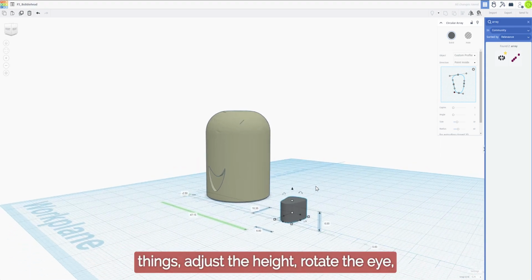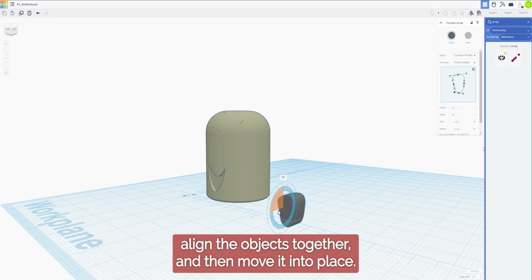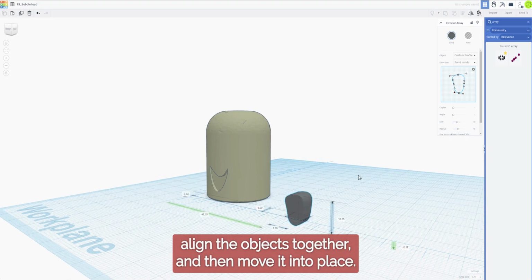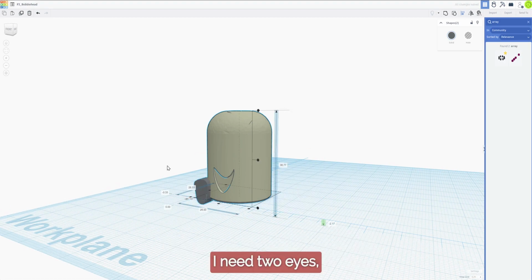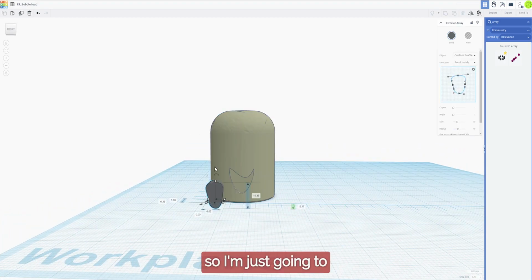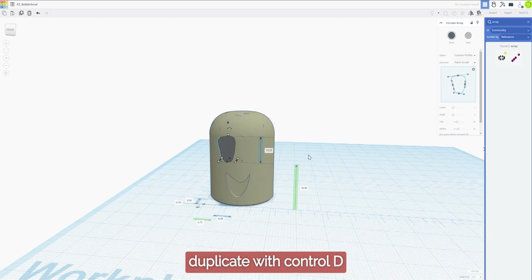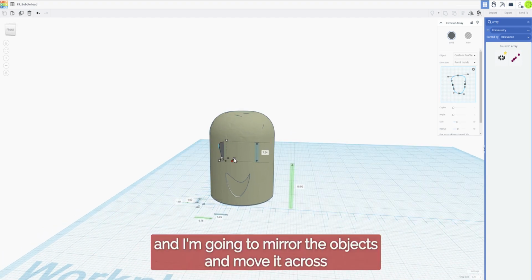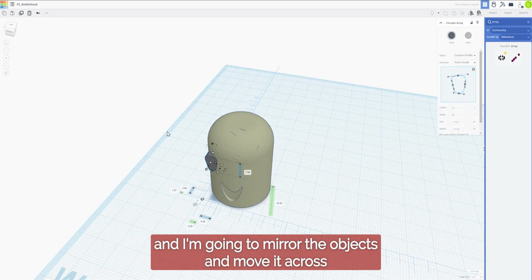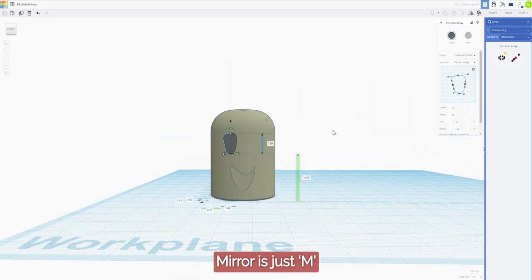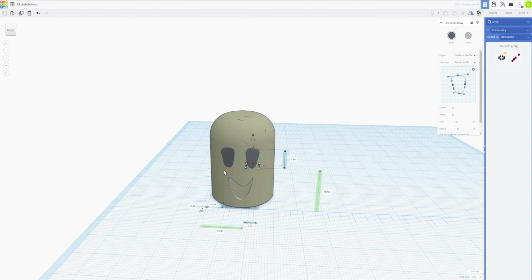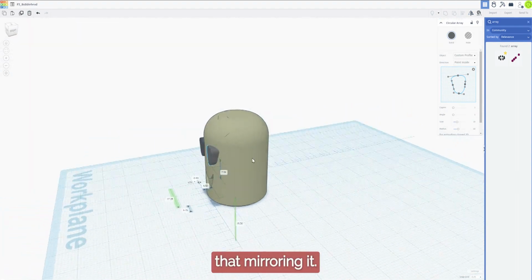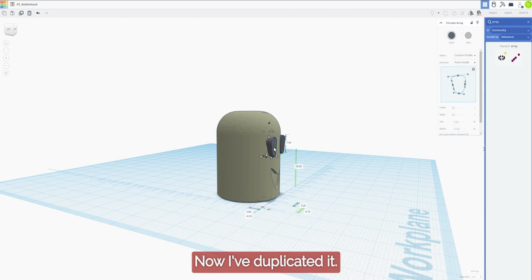We do all the same things, adjust the height, rotate the eye, align the objects together, and then move it into place. There is one thing I want to point out here. I need 2 eyes. So I'm just going to duplicate with Control D, and I'm going to mirror the object and move it across. Mirror is just M. I've duplicated it.